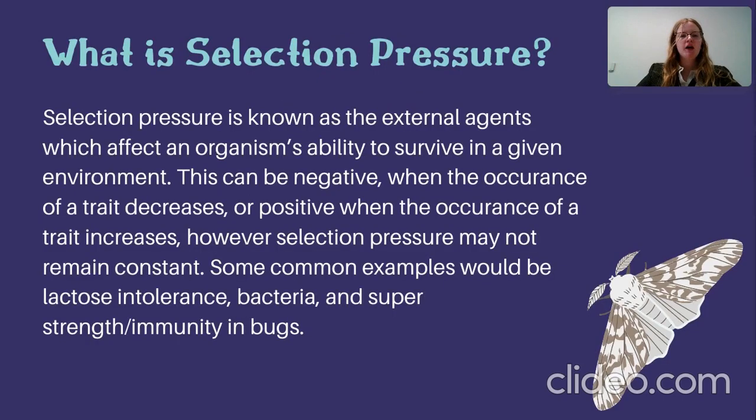So what is selection pressure? Selection pressure is known as the external agents which affect an organism's ability to survive in a given environment. This can be negative when the occurrence of a trait decreases, or positive when the occurrence of a trait increases. However, selection pressure may not remain constant. Some common examples would be lactose intolerance, bacteria, and superstrength or immunity in bugs.